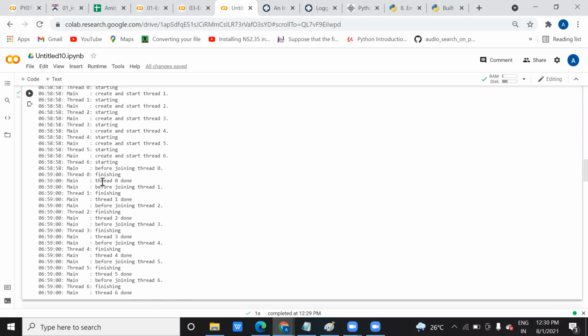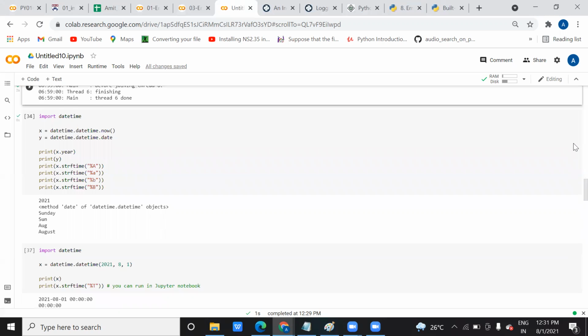You can see here thread 0 is done, meaning before switching to thread 1, thread 0 has completed. Now thread 1 is done, and now it will move to thread 2. So like this it happens. This is called multi-threading.